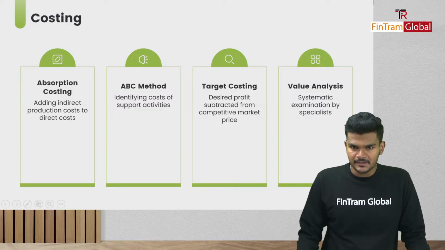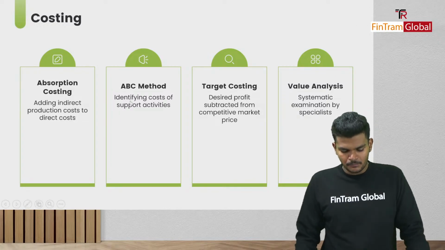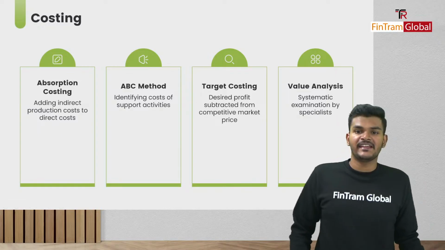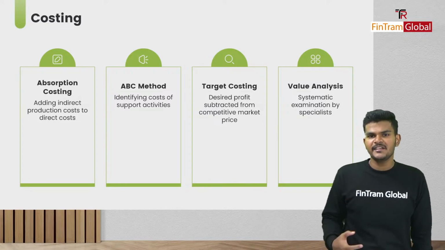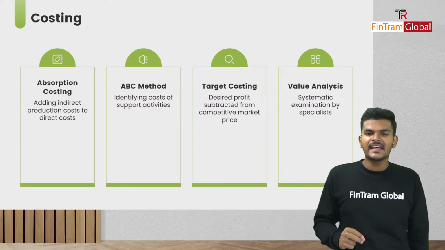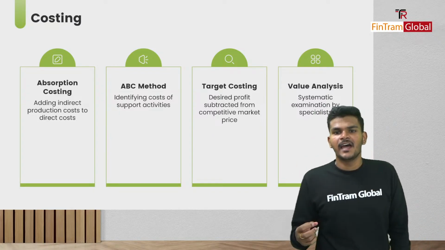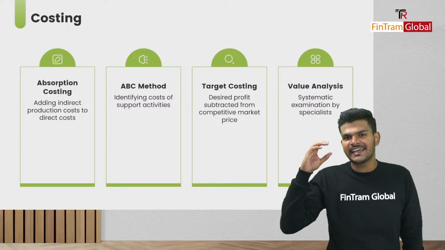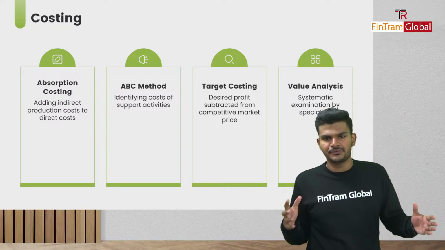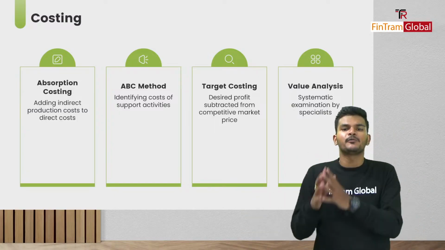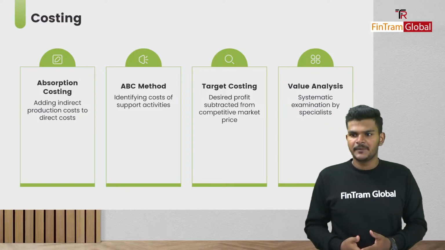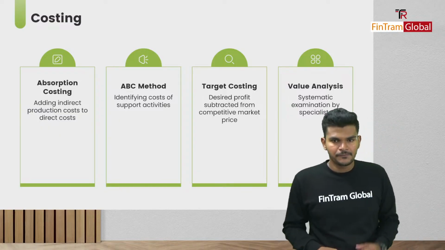And we also have a bit more modern version of this, which is basically ABC, the activity-based costing method. In activity-based costing, what do we do? Identifying the cost drivers of supporting activities, because in ABC our primary focus is on the cost of those costs. What exactly are the driving factors of the cost, and we apportion each category of cost individually. This categorization process is known as creating cost pools. So we create the cost pool and then we allocate the cost to each individual product. This is basically what we do in ABC, to put it very simply.